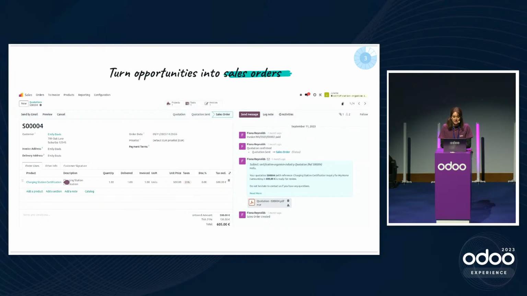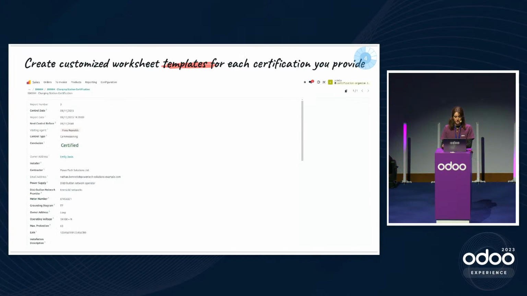So today we're going to see how the new industry module can help you turn website opportunities into sales orders for your industry. Then we're going to see together how we can manage and create new customized worksheet templates for each certification you might provide to your clients. Depending on your business, you might have different types of certification that you're offering. And in that case, it might make sense for you to have different templates for each type of certification.